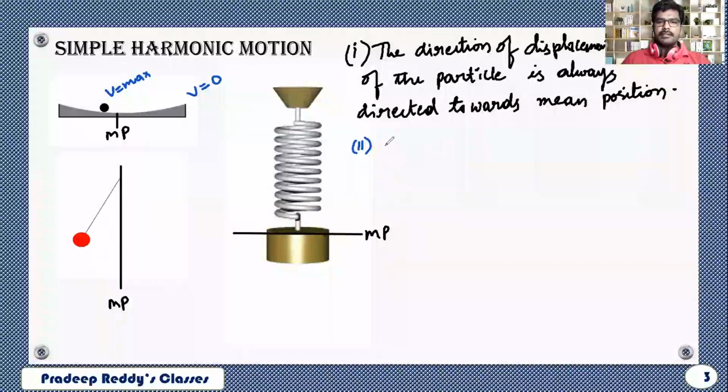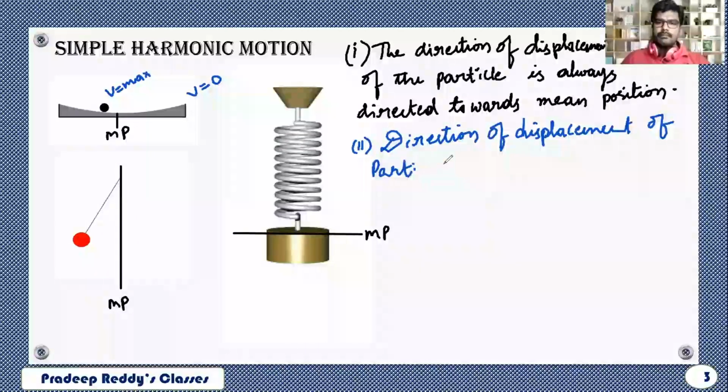So you can write that direction of displacement of particle and acceleration are opposite to each other.